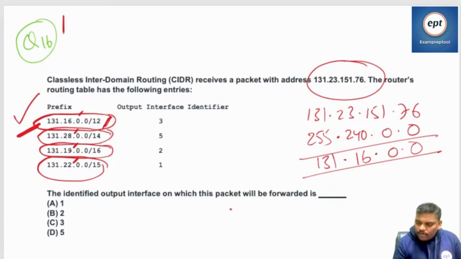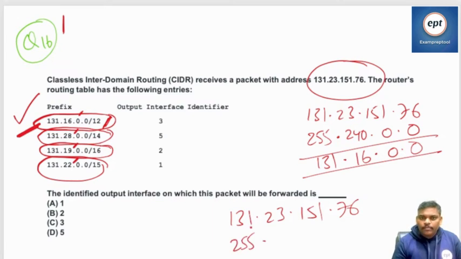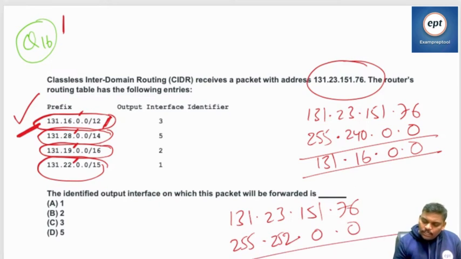The second one is 14 bits. 131.23.151.76. 14 means 255 here, no. 14 means 8 plus 6, and that is 252, dot 0 dot 0. 131.23.